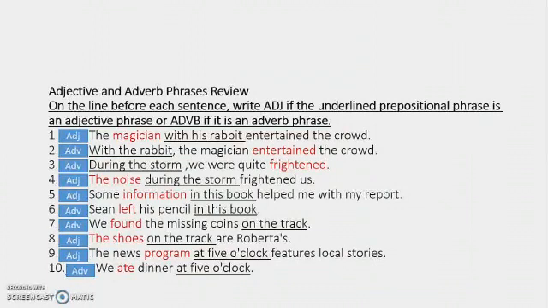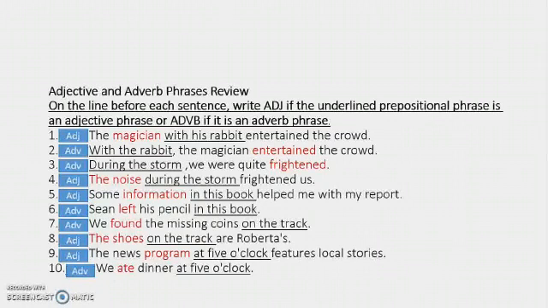Third sentence, number 3, during the storm we were quite frightened. So during the storm here is an adverb phrase that modifies the adjective frightened. Next sentence, number 4, the noise during the storm frightened us. So during the storm is an adjective phrase that modifies the noun noise. Sentence number 5, some information in this book helped me with my report. So in this book is an adjective phrase that modifies the noun information.